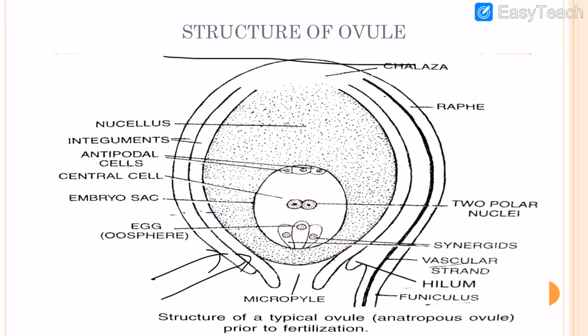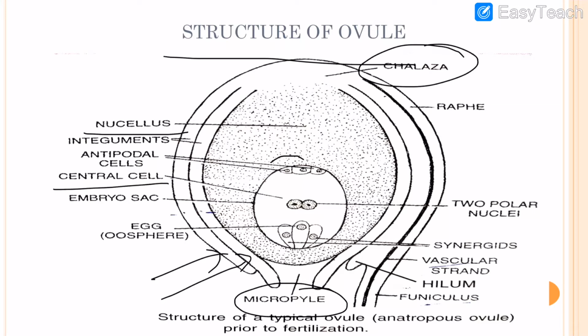This is the micropyle, and this is the chalaza. This is the nucellus. In the nucellus, parenchymatous cells are present. This is the central cell, and this complete structure is the embryo sac.